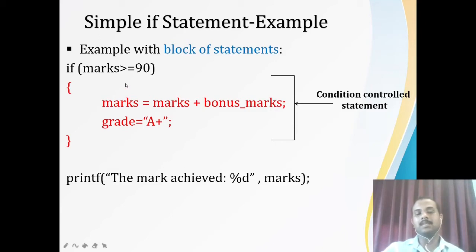But let me say that my marks is 60. Then what am I going to do? If marks is greater than or equal to 90, no. 60 is lesser than 90, right? So what am I going to do? I'll directly come to this one, statement X. So printf, the marks achieved 60. That will get printed.